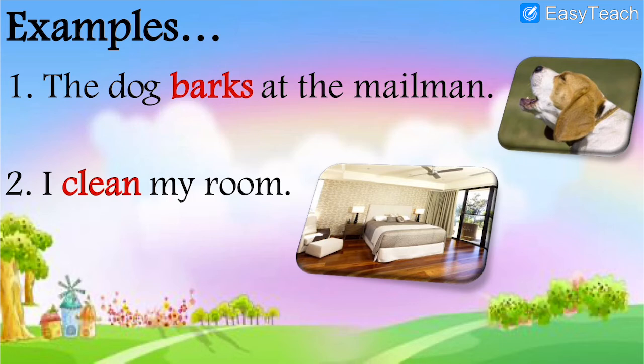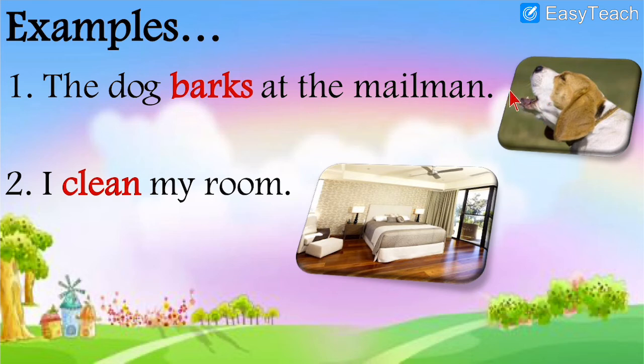Then let us look at some more examples of simple present tense. So after writing the definition, you also have to write the examples. Number 1, the dog barks at the mailman. The mailman is a person who brings mail, like a postman. He brings the letters for you, right, in the cover. And you can see the dog, he barks at the mailman.